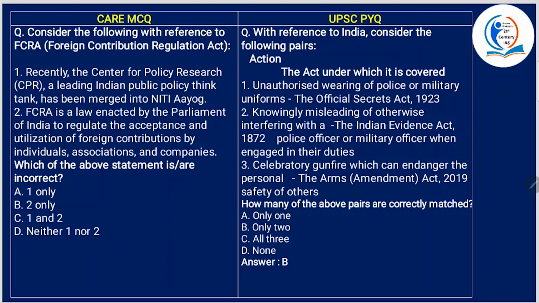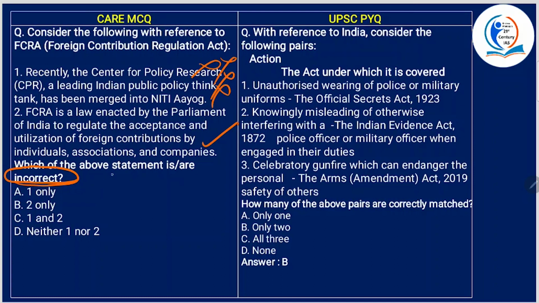Now, consider the following with reference to FCRA Act. Recently, the Center for Policy Research, a leading Indian public policy think tank, has been merged into Niti Aayog. No. Its registration was cancelled, right? So this is wrong. FCRA is a law enacted by the Parliament of India to regulate the acceptance and utilization of foreign contributions by individuals, associations, and companies. This is true, right? Which of the above statements are incorrect?